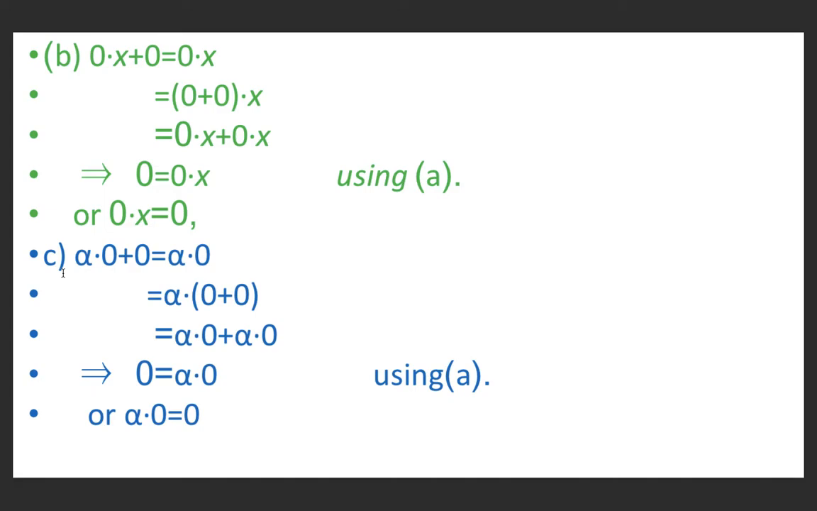Similarly, now we will prove alpha into 0 is equal to 0. Alpha into 0 plus 0 can be written as alpha into 0. And we can write it as alpha into 0 plus 0. And again, by distributive law, alpha into 0 plus alpha into 0. And by left cancellation law, we can cancel alpha into 0 from here and alpha into 0 from here. So this will be 0, or alpha into 0 is equal to 0.